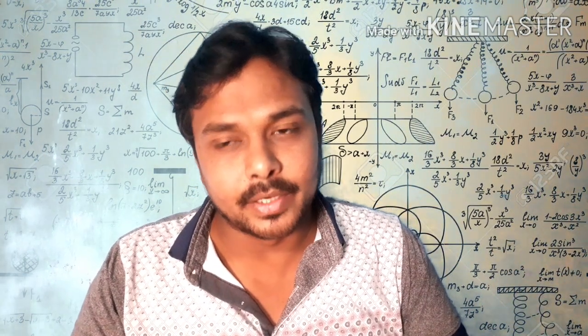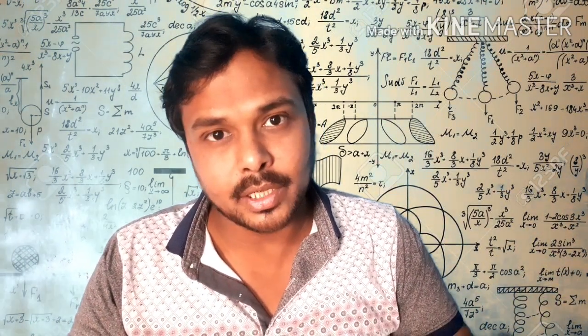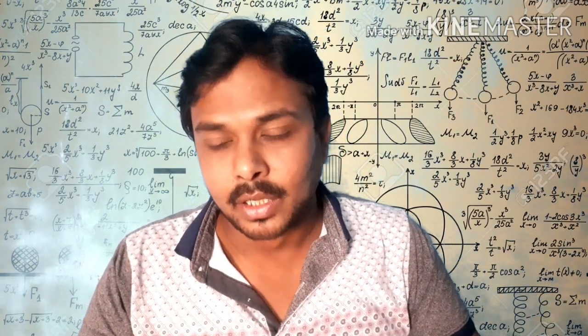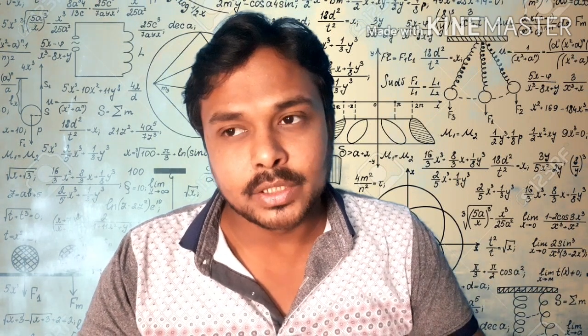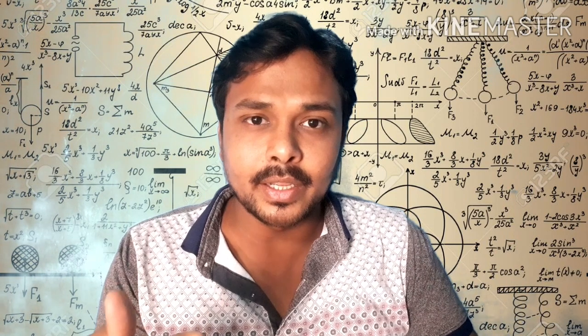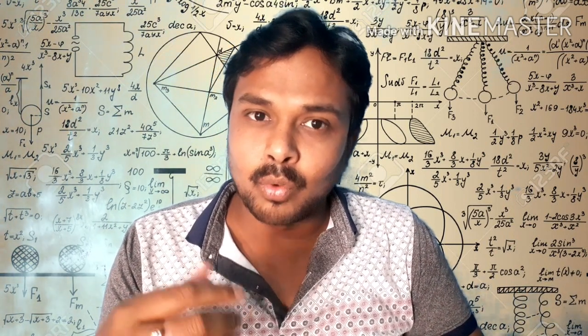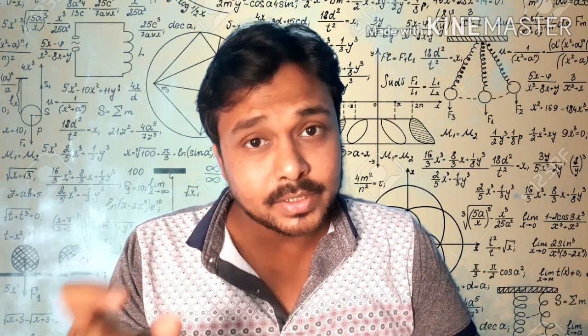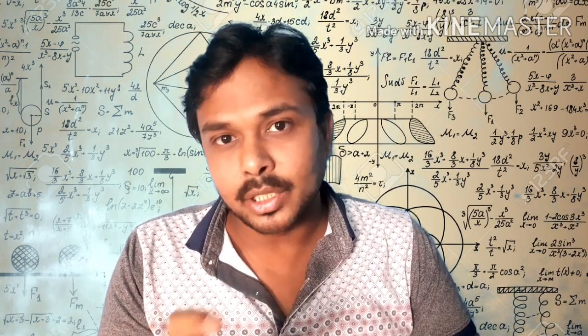Now the most important question is about periodic events. What is a periodic event? That question will come in the exam: what is a periodic event? Give one example. Periodic means something repeating continuously. One event happening again and again within a fixed interval of time is called a periodic event.